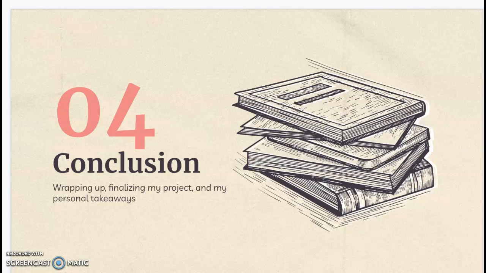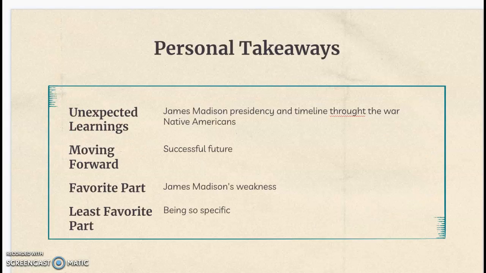And lastly, my conclusion. Wrapping things up, I'm going to talk about four things. My first thing is unexpected learnings. My unexpected learning was James Madison's presidency and the timeline through the war, and the Native Americans. Not only did I know nothing about James Madison or his presidential terms, I also knew nothing about the time period and its era, which I stated earlier. I thought it was very interesting learning about the Native Americans' opposition to the Americans and their partnership with Britain, which is another thing I had no idea about.